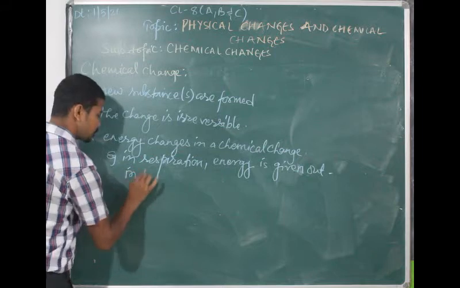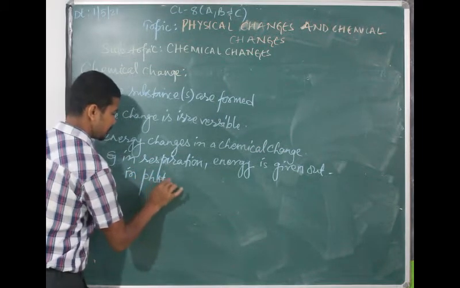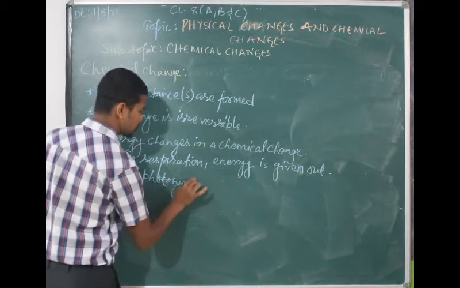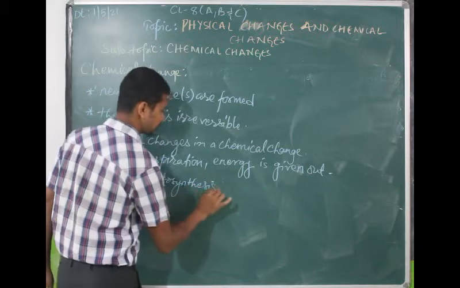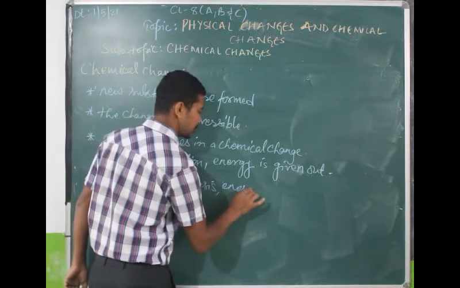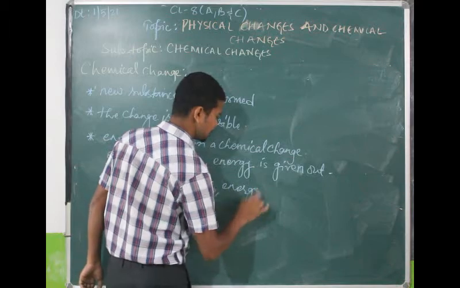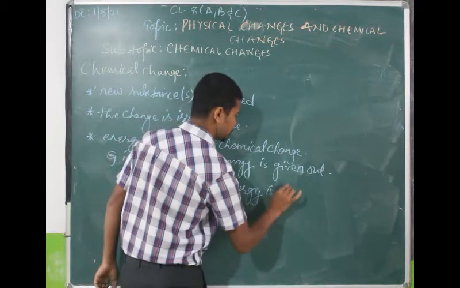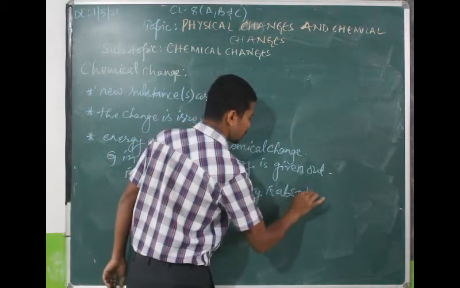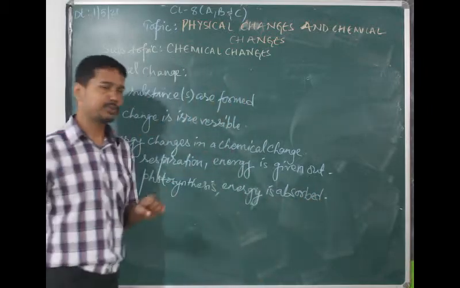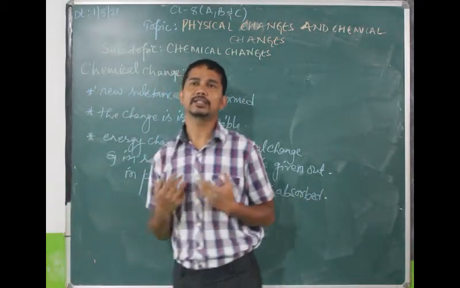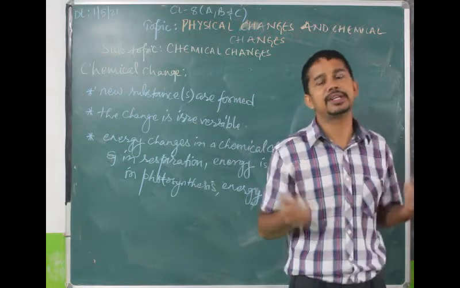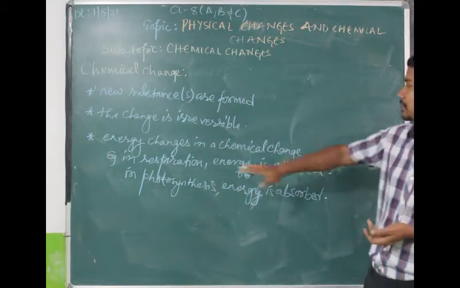In photosynthesis, energy is absorbed. So because of respiration, our body is maintained. Heat of our body is maintained because of respiration.